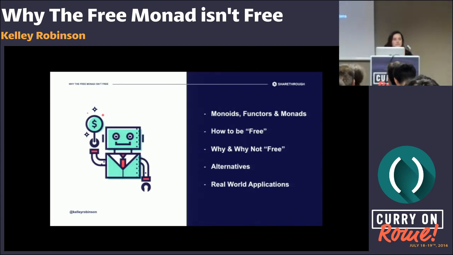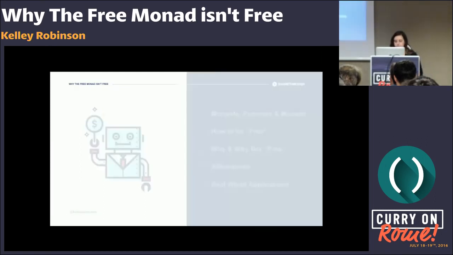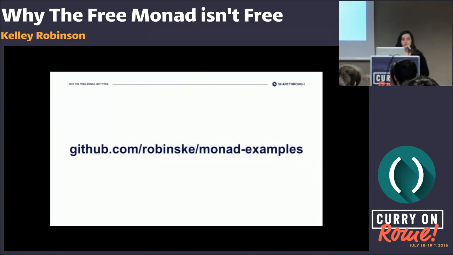So before I talk to you about why the free monad isn't free, I promise to explain what it is, and we are going to do that using monoids and functors to build up our explanation, to understand what a monad is. And then we'll talk about the free versions of these structures, why people use them, and maybe why you shouldn't. And then if you don't use the free monad in your code, what are the alternatives available to you? And then wrap up with talking about some of the real world applications of this that we do see. This presentation has a lot of code. It's all in Scala. If you're not familiar with Scala or want to look at this later, everything's available on my GitHub. Here's the link.